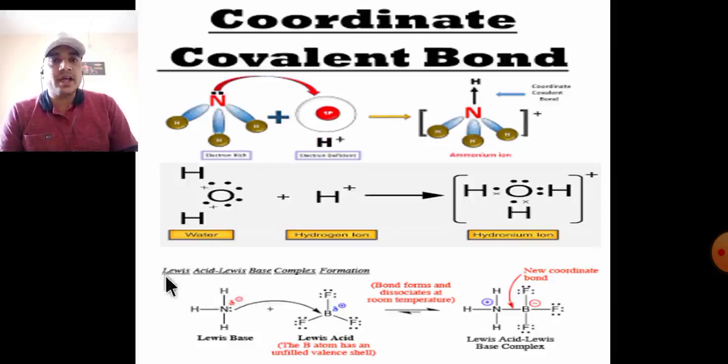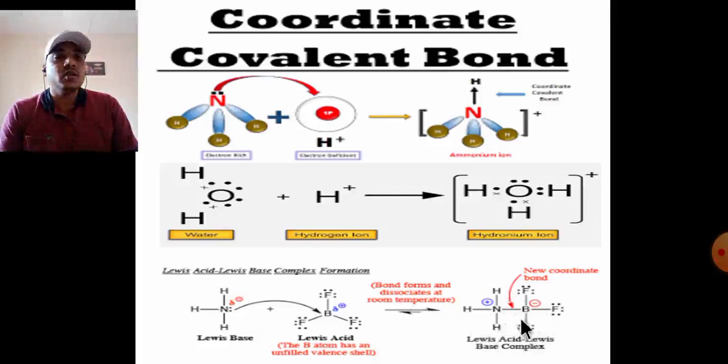And the last example: a coordinate bond is mainly formed by a Lewis base and a Lewis acid. The Lewis acid acts as the acceptor species, and the Lewis base acts as the donor species. In this example, ammonia is the Lewis base. The lone pair on nitrogen is donated to the Lewis acid, BF3, where B is the acceptor. The B atom has an unfilled valence shell. This bond forms, and dissociates at room temperature, giving the adduct, the Lewis acid-Lewis base complex. A new coordinate bond is formed.